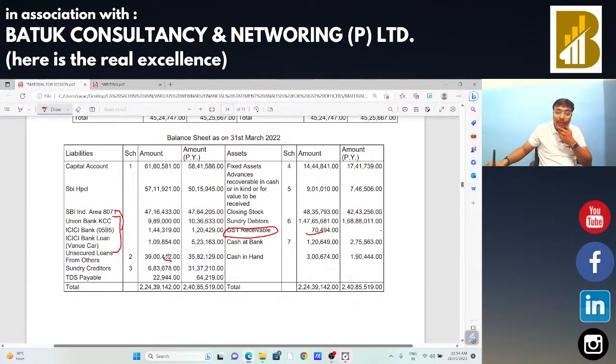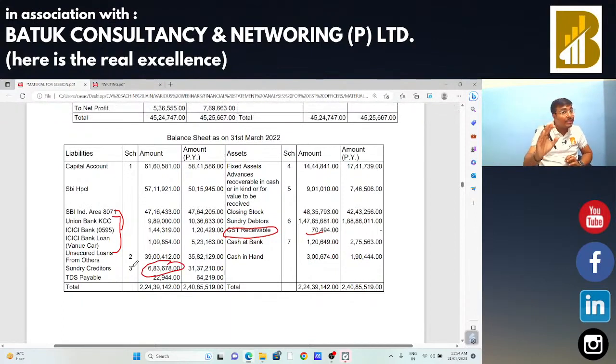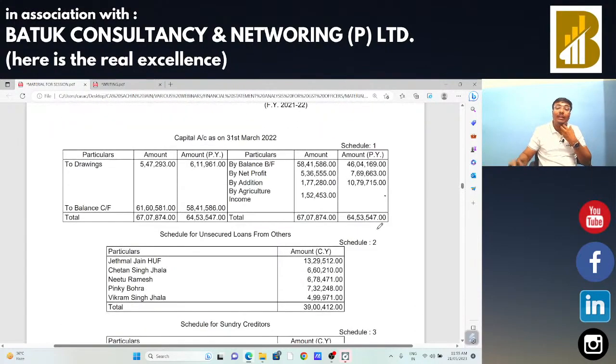Now creditors, sir. We are going to take the age-wise creditors, and from that age-wise creditors we are going to compare that there is no pendency of the amount which is payable to the supplier. So by doing these exercises we are going to do the analysis of the balance sheet. Okay sir, now in the capital account we need to check whether any other income is there on which GST is paid or not.